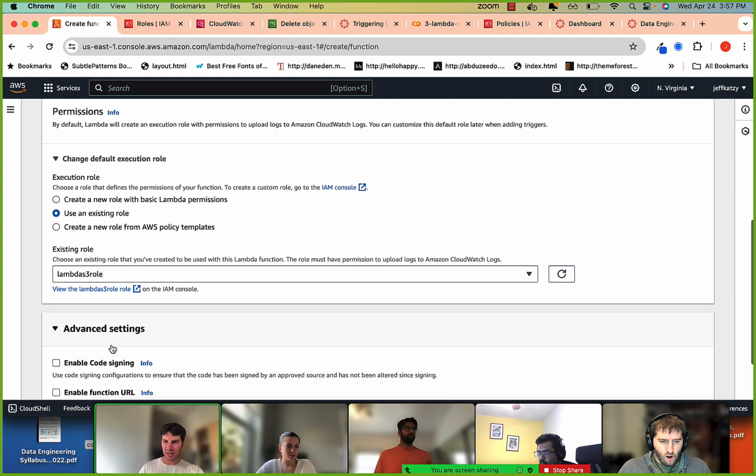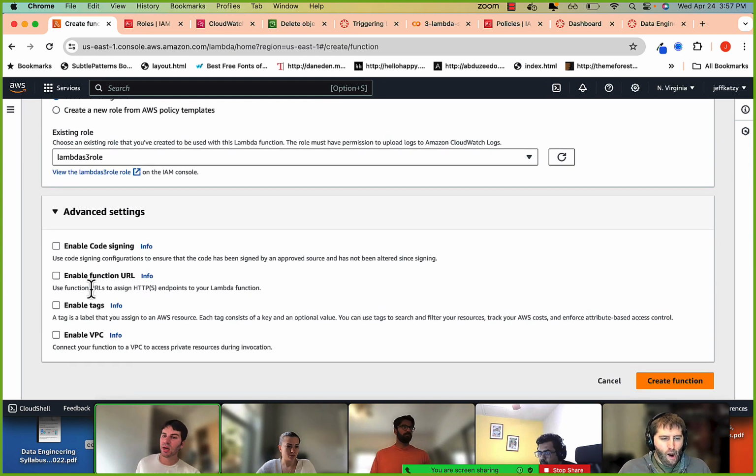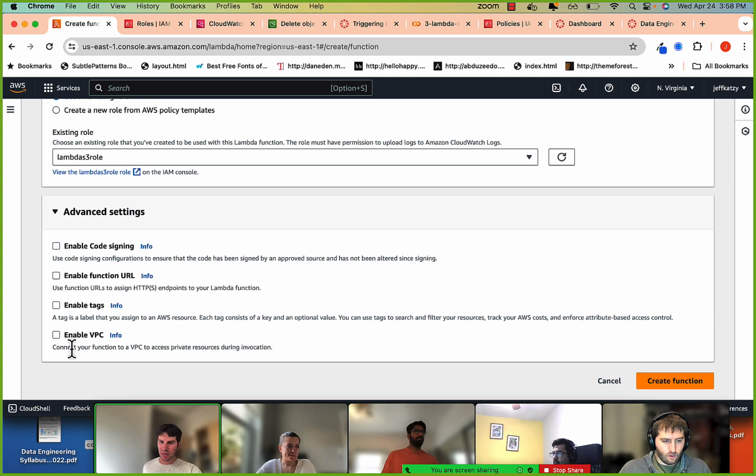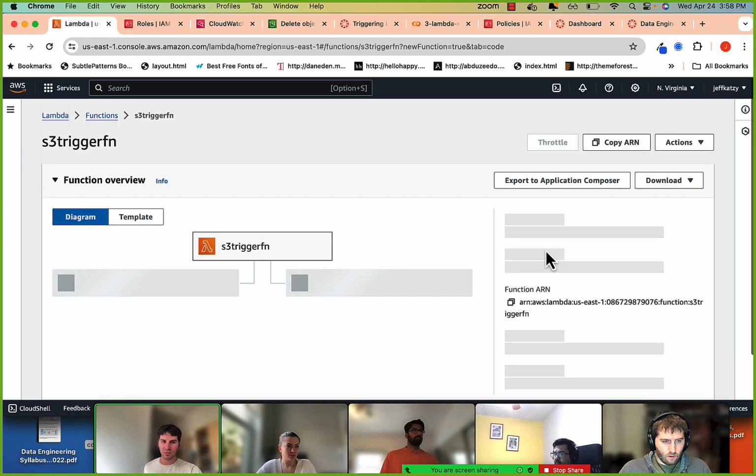I'll look at the advanced settings. This is kind of nice. You can see this: use function URLs to assign HTTPS endpoints to your Lambda function. So this is what I was talking about. You can make a request and basically set up an API that will trigger your Lambda function, which is pretty cool. Connect your function to a VPC to access private resources. We're not going to do any of this stuff, but just so you can see. Then we'll click create function.